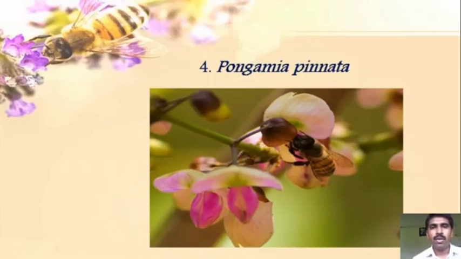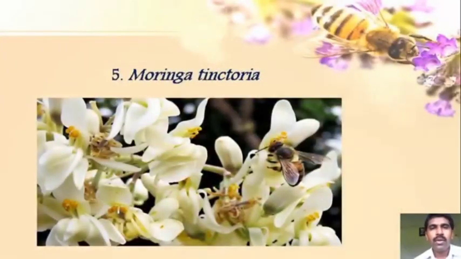After that, Pongamia pinnata is also one of the medicinally important plants. This plant is also visited by honeybees. Another important plant is Morinda tinctoria. This plant also has a medicinal value and is also visited by honeybees for the collection of nectar as well as pollen.